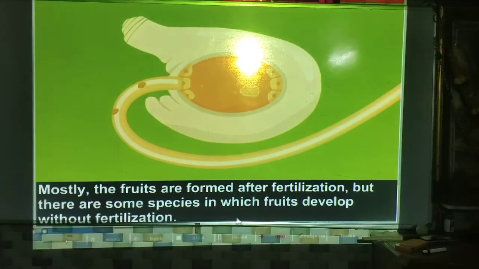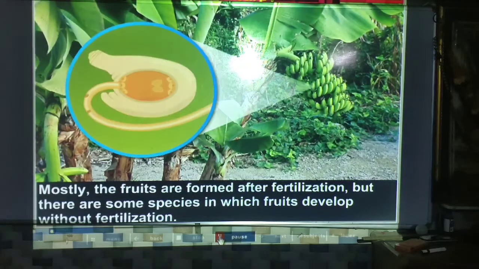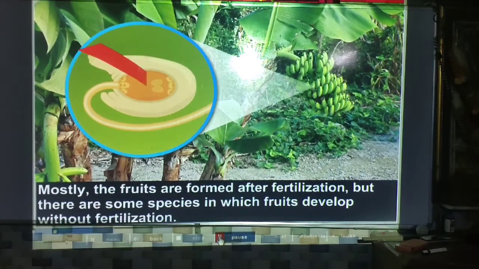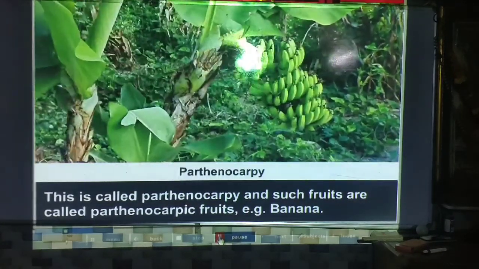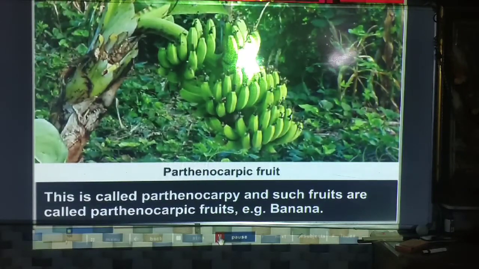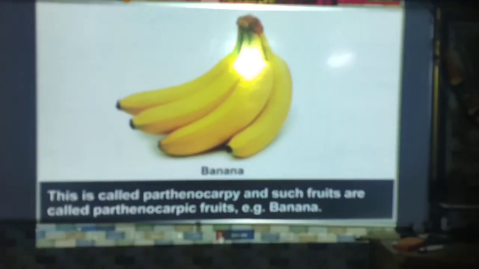What is parthenocarpy? Mostly the fruits are formed after fertilization, but there are some species in which fruit develops without fertilization. This is called parthenocarpy. For example, the banana plant is a parthenocarpic fruit-producing plant. So banana fruit is the parthenocarpy type of fruit.